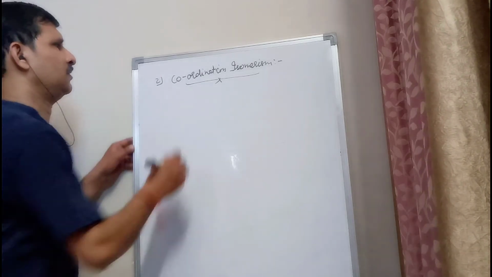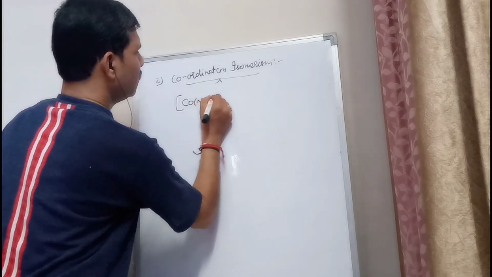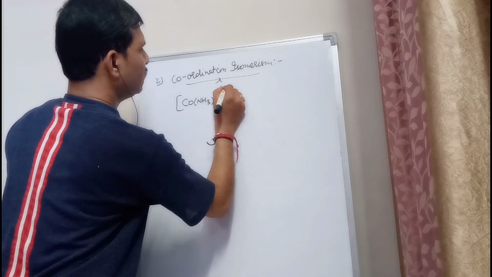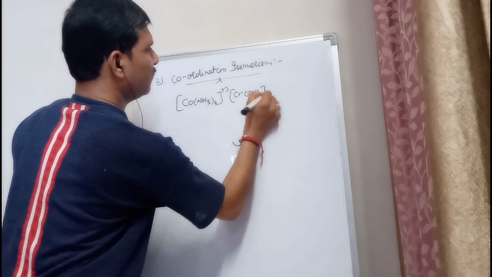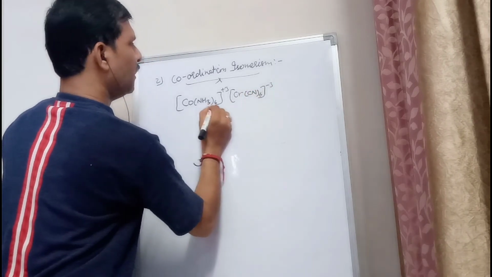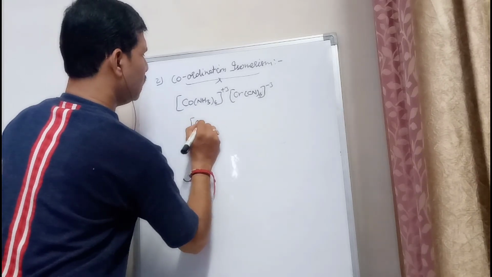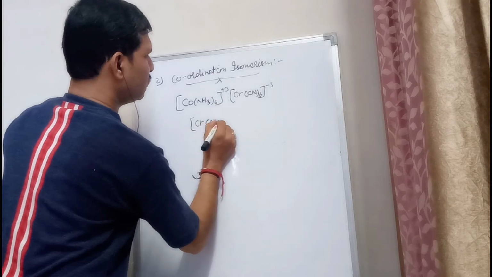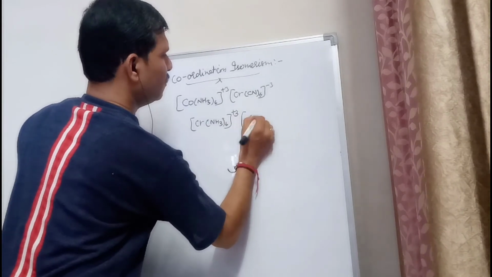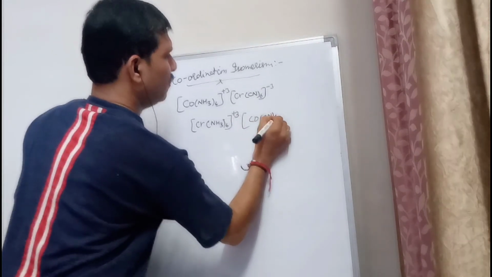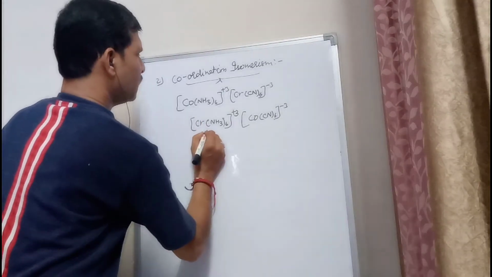coordination isomerism will arise. For example, we have [Co(NH3)6]3+ [Cr(CN)6]3-. Now in this, the NH3 will go to Cr and the CN will come to Co. So we can take [Cr(NH3)6]3+ [Co(CN)6]3-. The IUPAC name of this one is hexaammine,